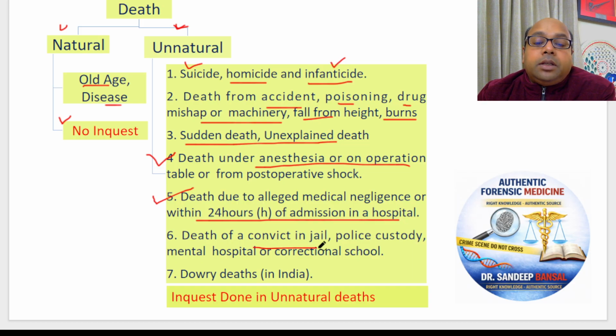Anybody dying in jail, in police custody, was the police responsible? Was that person tortured? Was that person sick and not taken to the hospital by the doctor? All these cases need to be investigated. Death occurring in a mental hospital, which was not supposed to happen. And all cases of dowry deaths. All these qualify as unnatural cases and inquest is done.